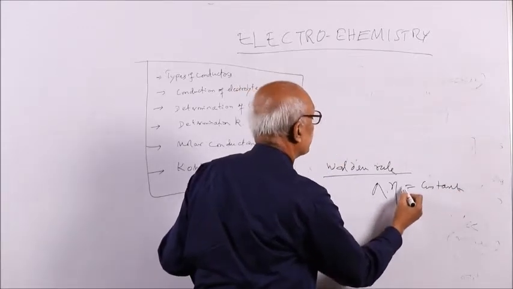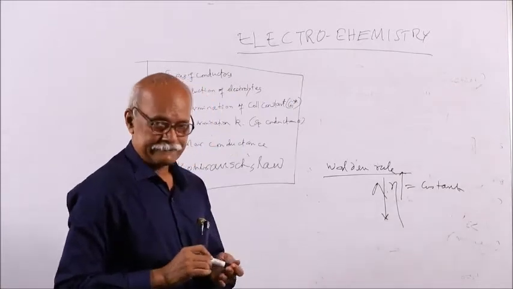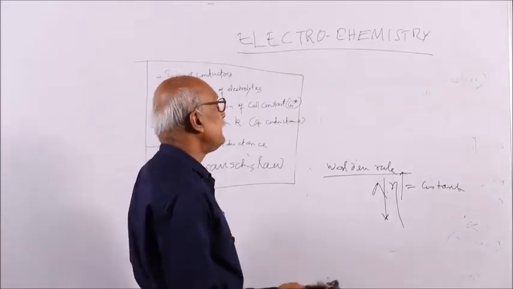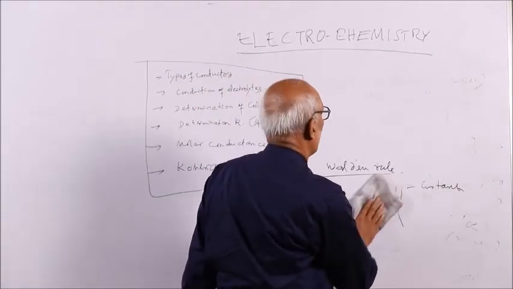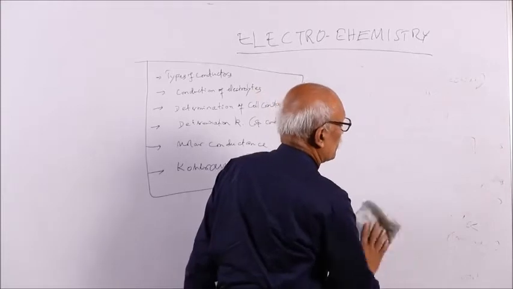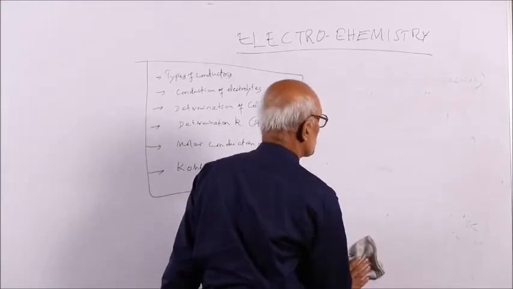If the viscosity coefficient increases, the lambda, that is molar conductance, decreases. So viscosity is also responsible for conduction of electricity through an electrolytic solution.